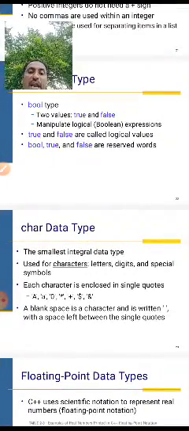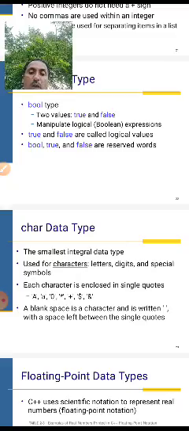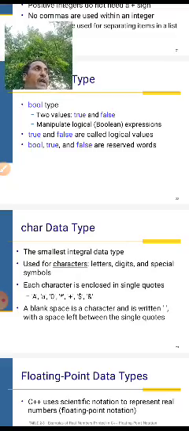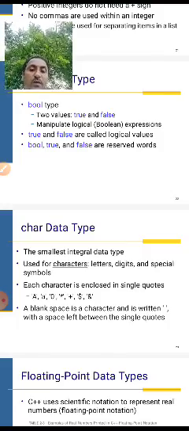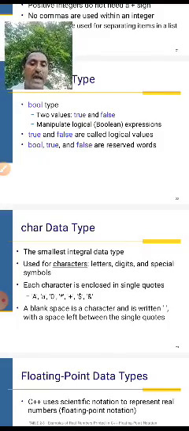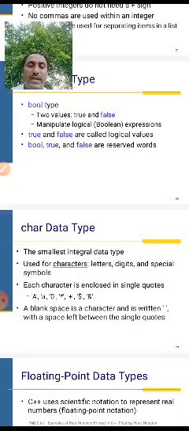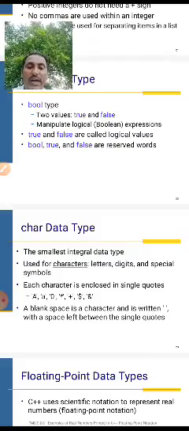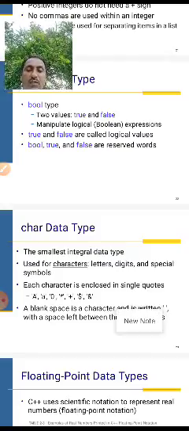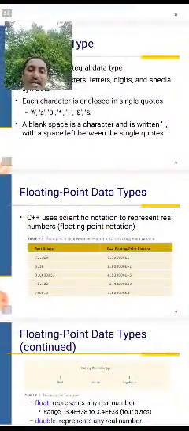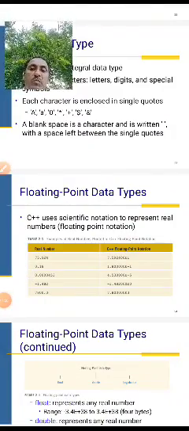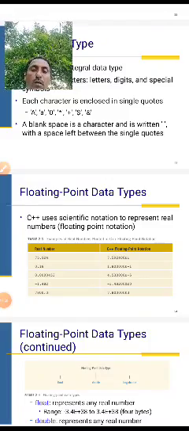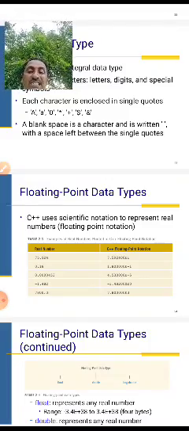Character data types are the smallest integer data types, used for characters: letters, digits and special symbols. Each character is included in single quotations. We have to write it in single quotations. Floating point data types in C++ are used to specify real numbers. Floating point is a real number.